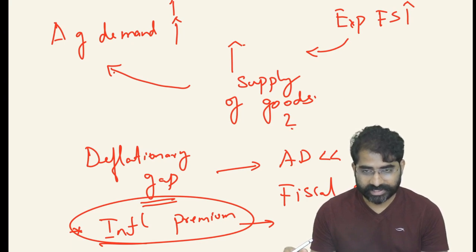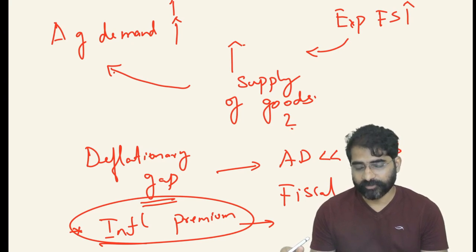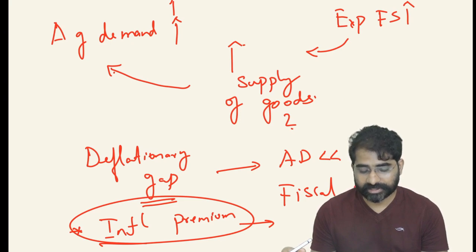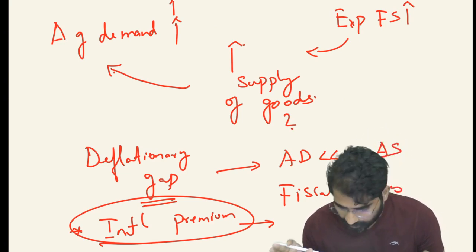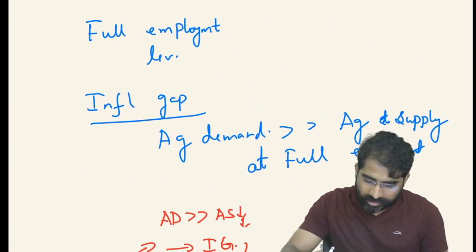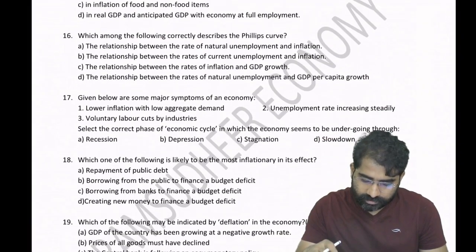So this gap between the real interest and nominal interest is nothing but the inflationary premium. Here who is benefiting from the lender? The premium is going to the borrower. This is what is inflationary premium. So these three words are more than sufficient for UPSC.